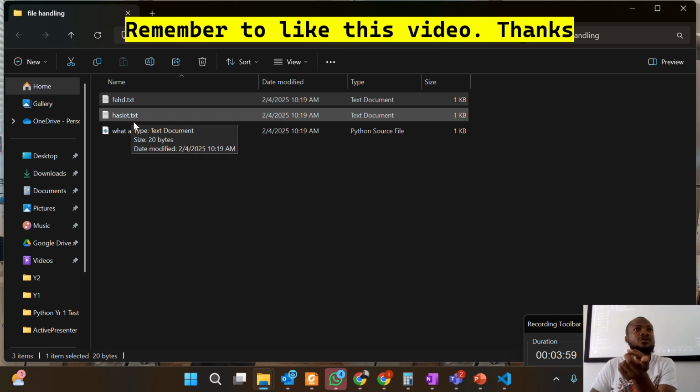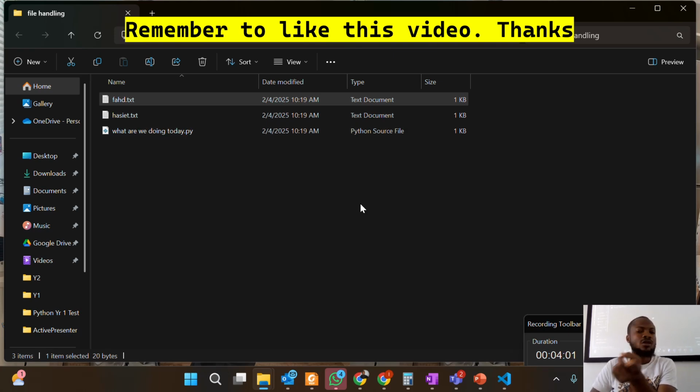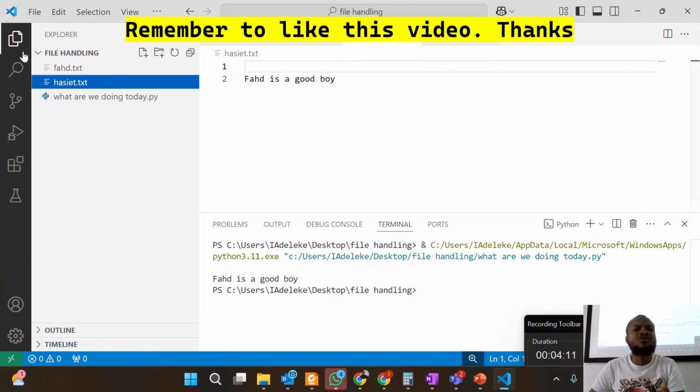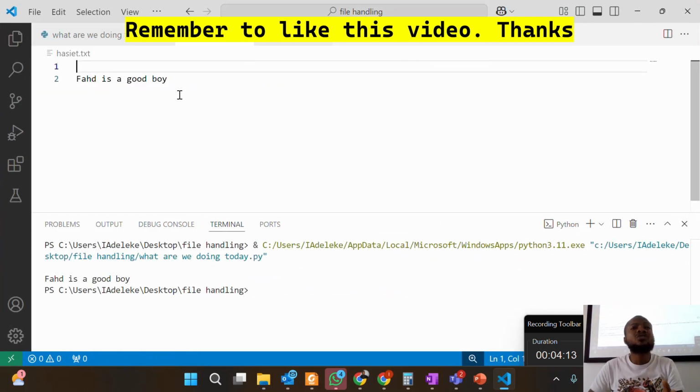asset.txt is down there. Is that understood? So that is how to create a file. Any question? So with this, I've been able to teach you file handling, how to read, how to write. There are so many functions with file handling as well, but I only covered the most important things that we need for this curriculum. So if you want to learn more, go to the Python documentation to learn more about functions.